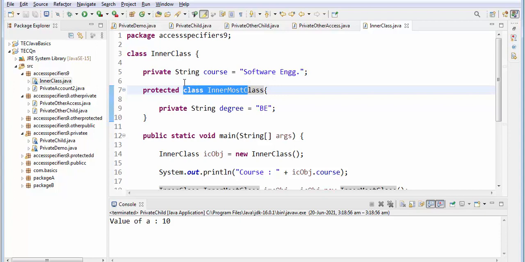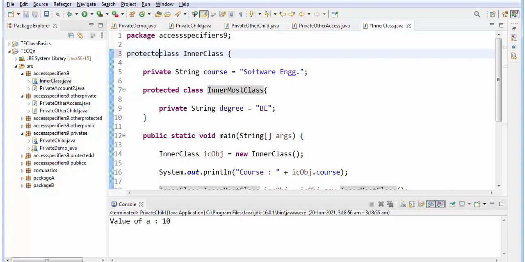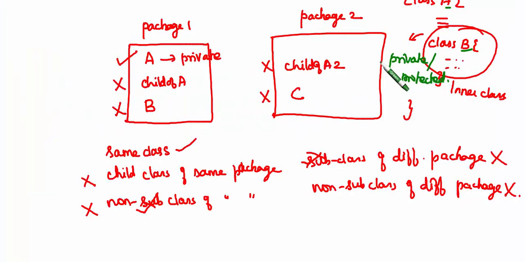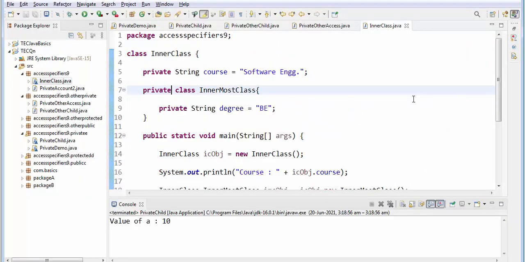For this class I have given protected. See, now it is accepting. Suppose for the outer class I give protected. See, it's throwing an error. It is telling illegal modifier. So you cannot give protected there, but if you give either private or protected for the inner class, it will accept. So only for the inner classes you can give the access specifier private or protected.